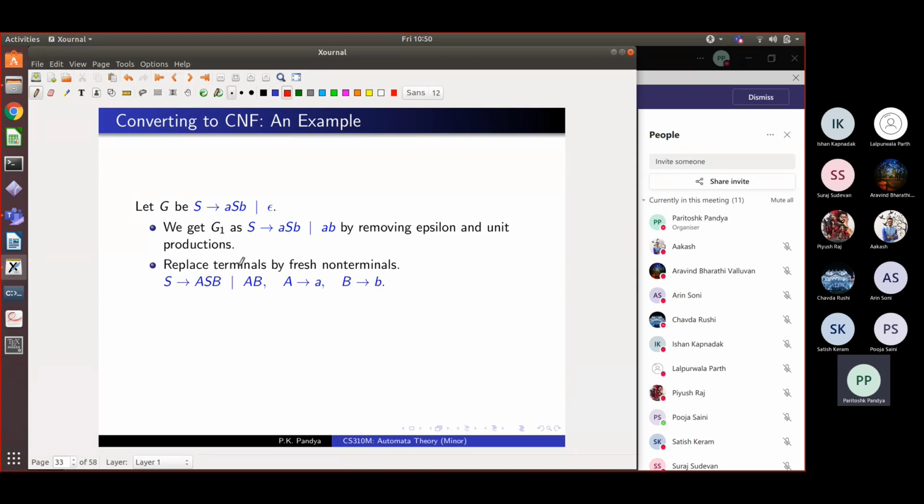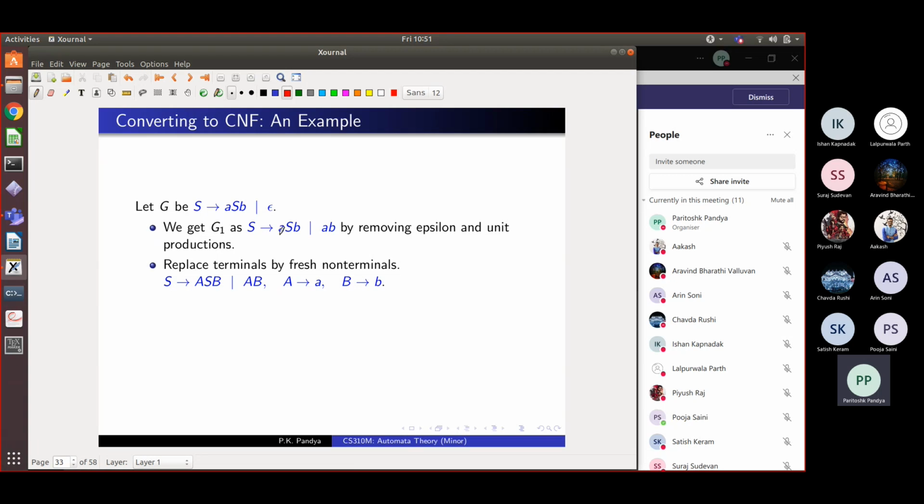Next step is, we want to transform this into Chomsky normal form. That is, there are only doubling rules and there are terminal rules. These are the two kinds of rules, because we want letters to occur only in the terminal rules. They cannot occur in doubling rules. What we do is, for every letter, we add a fresh new non-terminal. So for small a, we add a new non-terminal called capital A, and we make capital A go to small a. Similarly, for small b, we add a new non-terminal called capital B, and we make B go to small b. A does not go to anything else, B does not go to anything else.